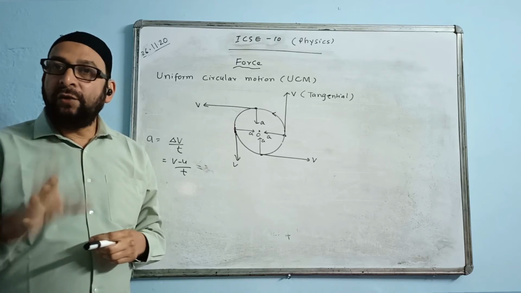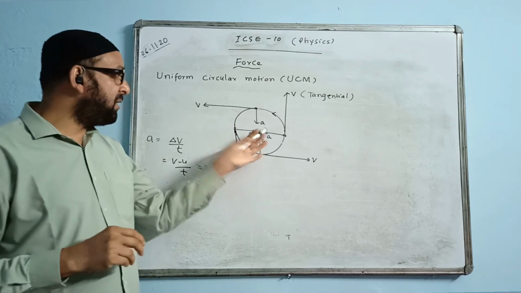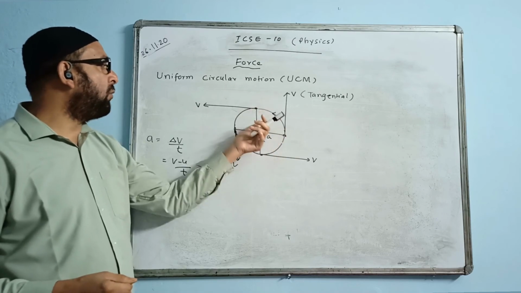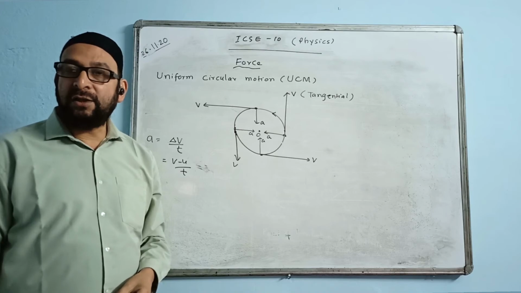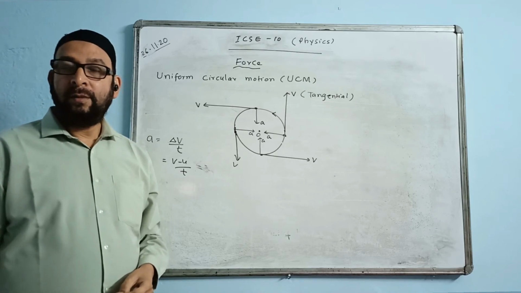Is acceleration uniform or non-uniform? We say non-uniform. The acceleration is also changing. On the left side it is downward, on the right side it is upward. Everywhere the direction is changing. So acceleration is also non-uniform.